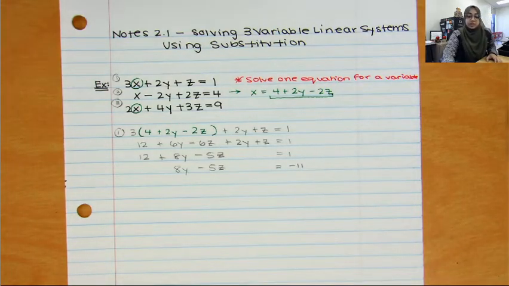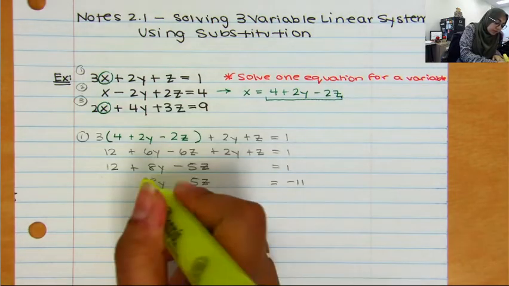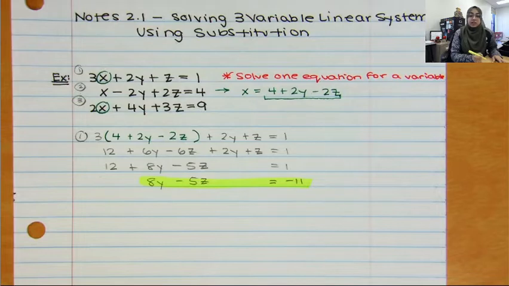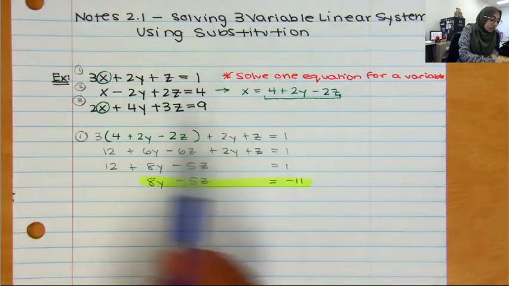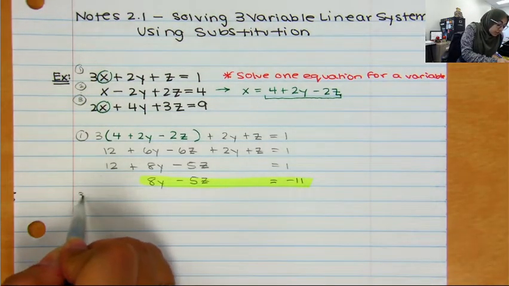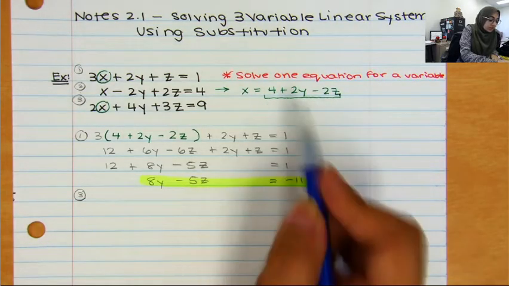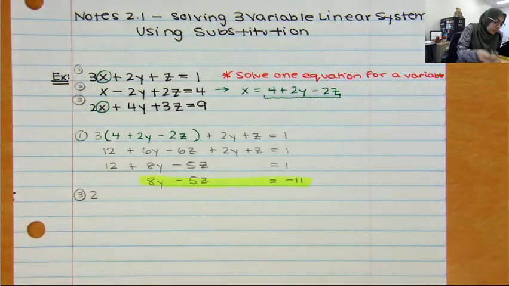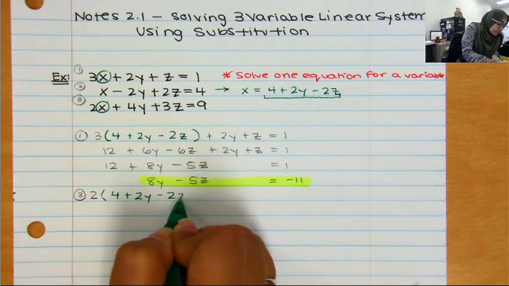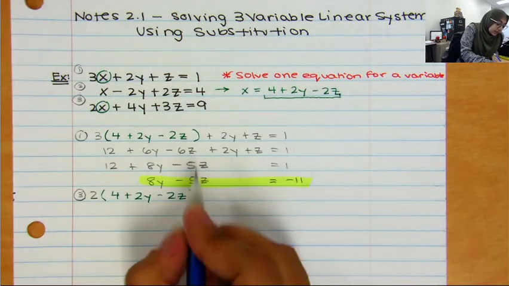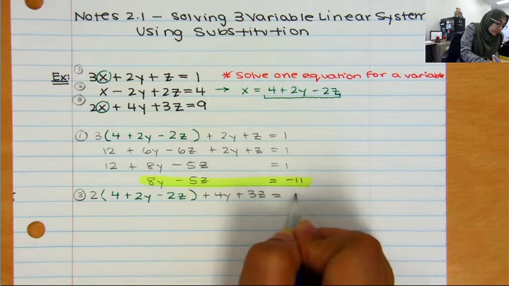Once you get to that point, you are going to want to pause. Okay, so right there, I am going to now pause. And I am going to now grab equation 3. Equation 3 was the other equation that I had not solved. And I am again going to substitute this expression in for x. So I have 2 times, my x is 4 plus 2y minus 2z. And I bring down everything else. Plus 4y plus 3z equals 9.